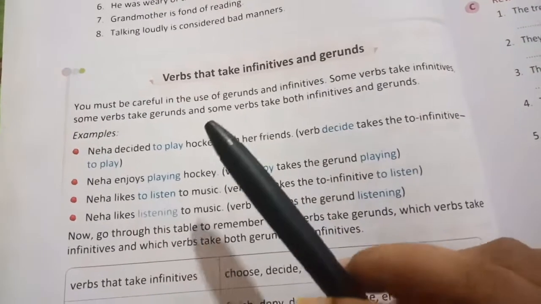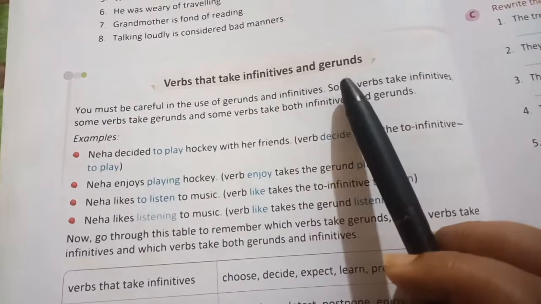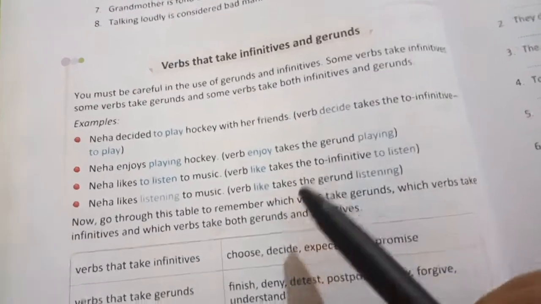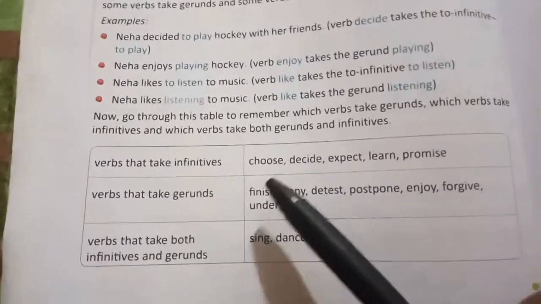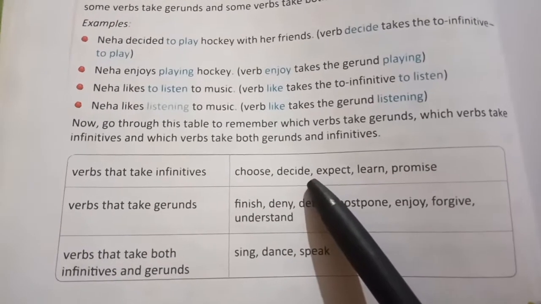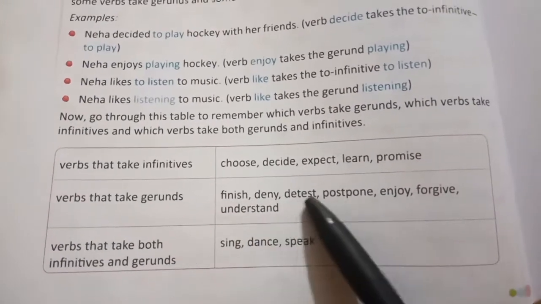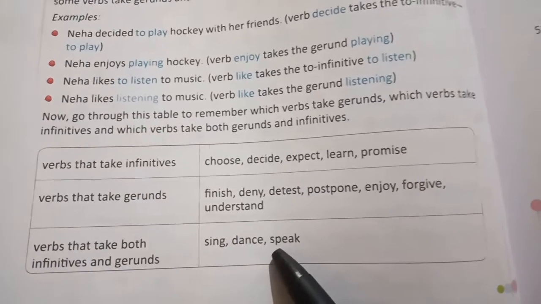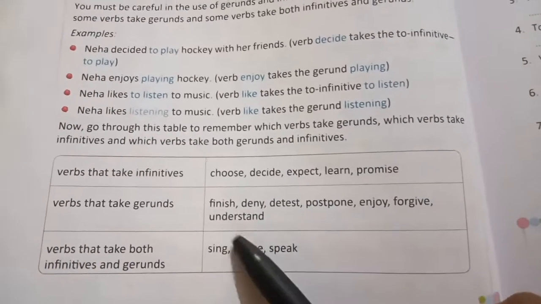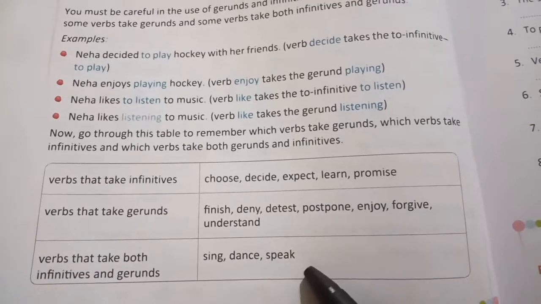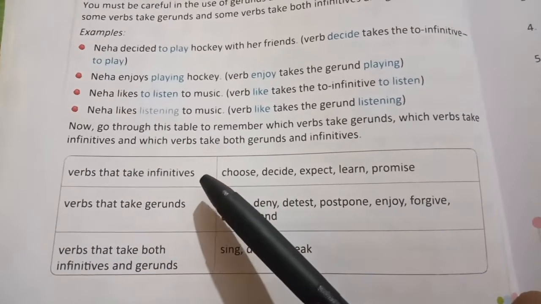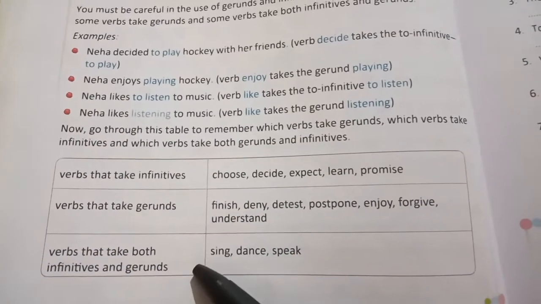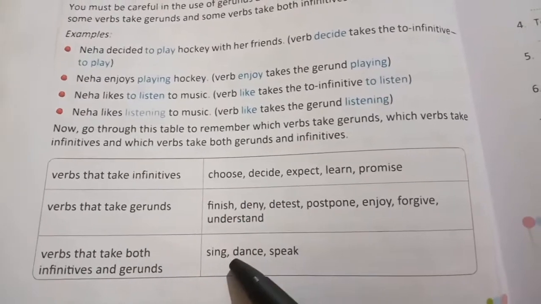Now the next part is verbs that take infinitives and gerunds. This is a list given of verbs that take infinitives, verbs that take gerunds and verbs that take both infinitive and gerund. So you will learn this table. These are all the words which take infinitives, which take gerunds, which take both. You are going to learn this.